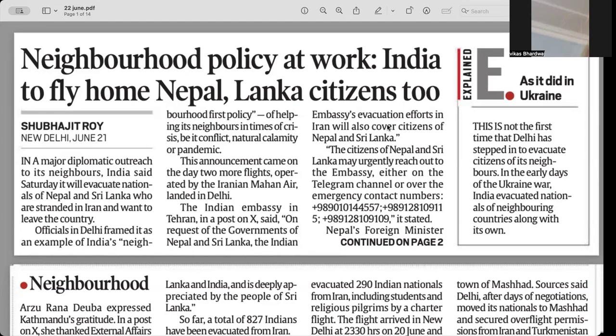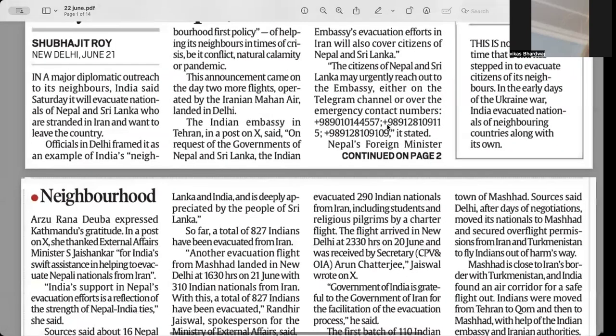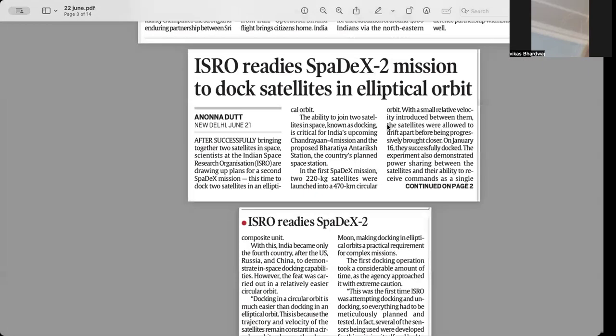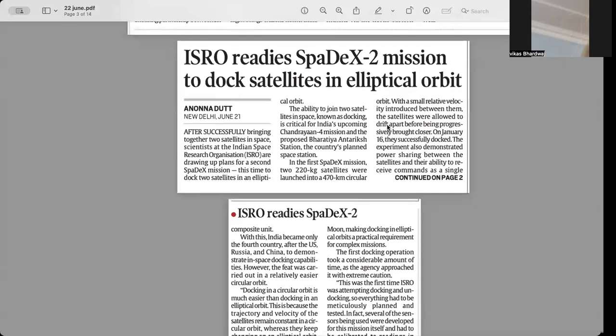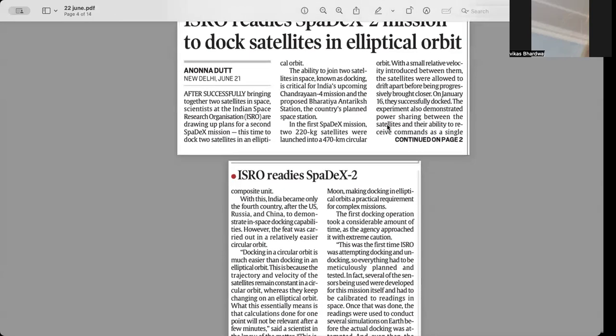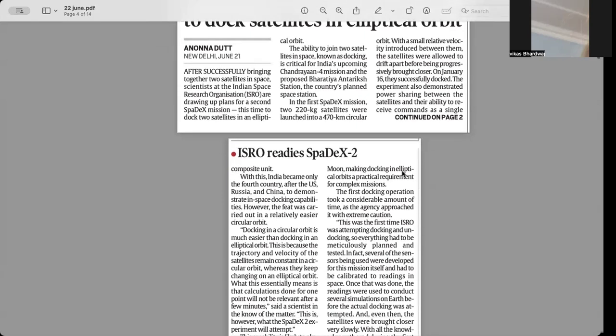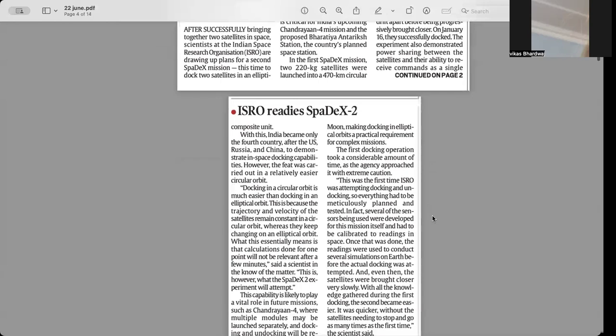Another example from the PT perspective is the SpaDeX mission. So you have to know what the SpaDeX mission is, what its objective is, and in the first SpaDeX mission, we see 220 kg satellites were launched into the 470-kilometer circular orbit, and there was a small relative velocity introduced between them. The satellites were allowed to drift apart before being brought closer. So the idea is that India is the only fourth country after US, Russia, China to demonstrate, very importantly, space docking capability.